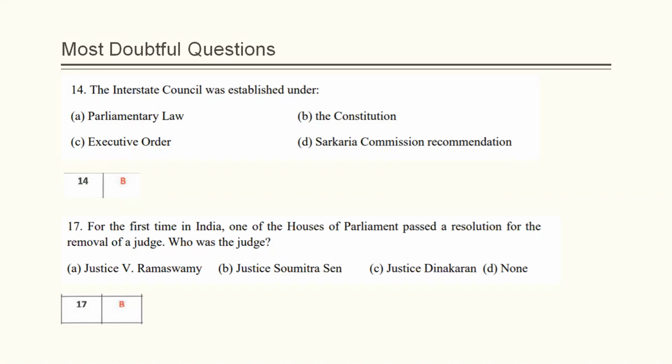Next question is question number 17, which has a scope of filing objection. But again, when you read the question, it directly states that one of the houses of the parliament passed a resolution for the removal of a judge. So here the NLUD in the answer key mentioned the correct answer is Justice Soumitra Sen, and this is the correct answer because Rajya Sabha passed a resolution for the removal of Justice Soumitra Sen for the very first time. Since the question mentions only one house of the parliament, that is Rajya Sabha, the answer given in the answer key is correct. That is Justice Soumitra Sen.